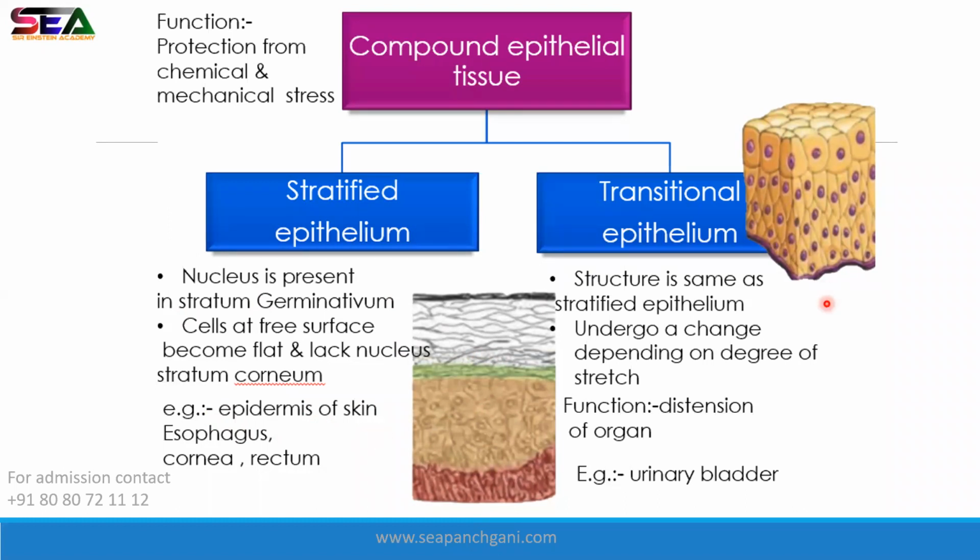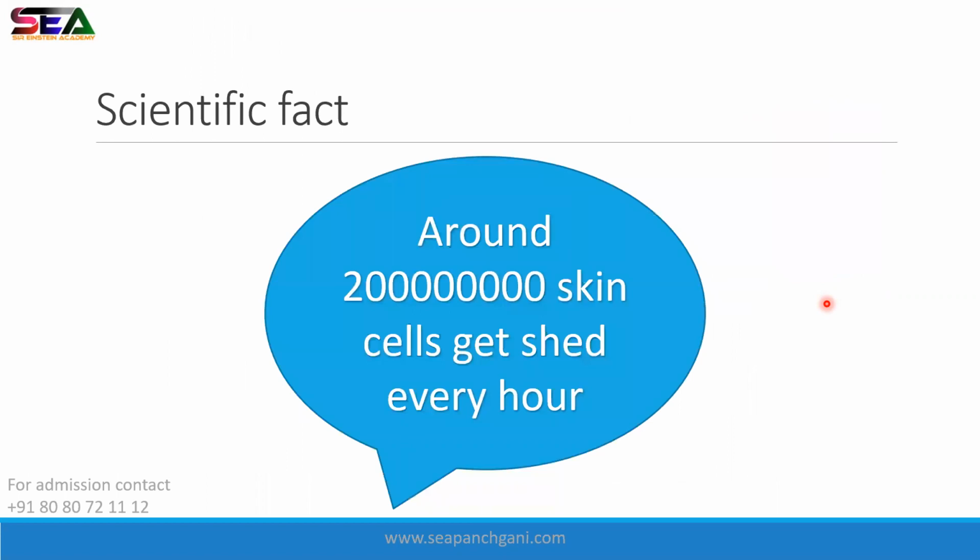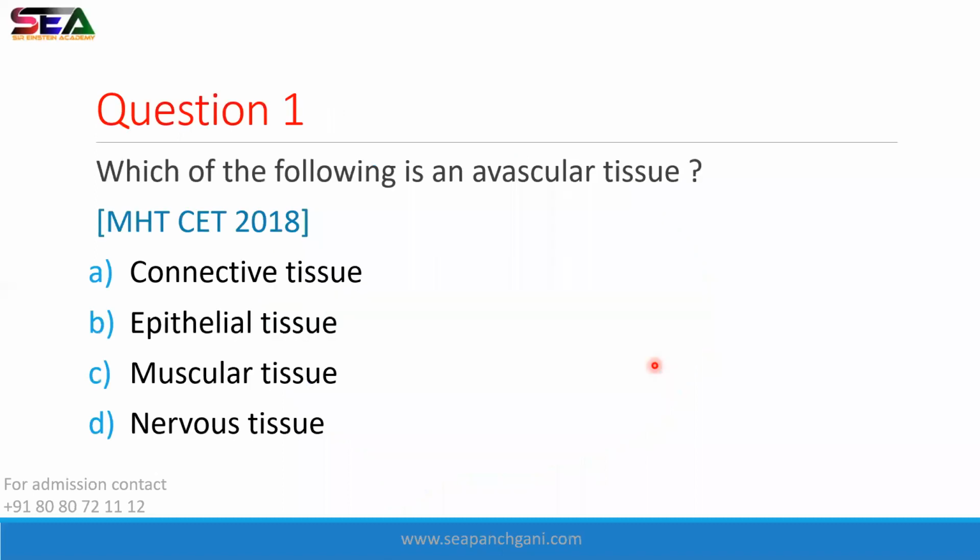Transitional epithelium. What does the word transitional mean to you? Means change is happening, right? So these epithelium tissues undergo change depending on the degree of stretch, that is, how much it is stretched. Okay, so this is one scientific fact that around 20 crore skin cells get shed every hour, and this is true. Okay, chalo, solving the PYQs here.